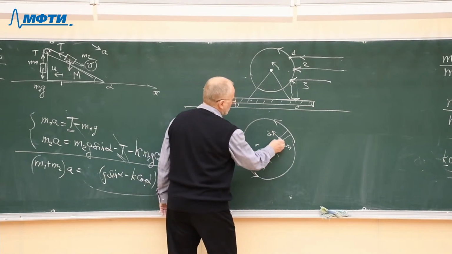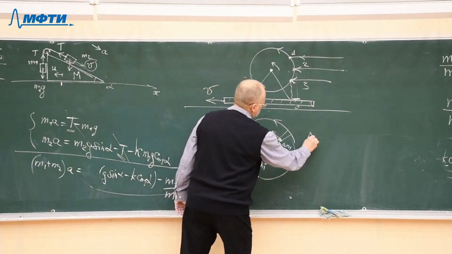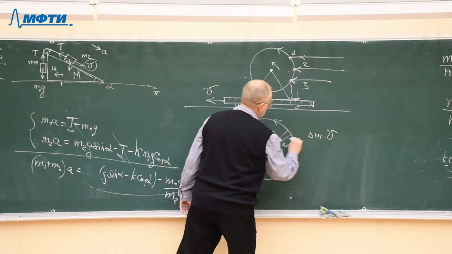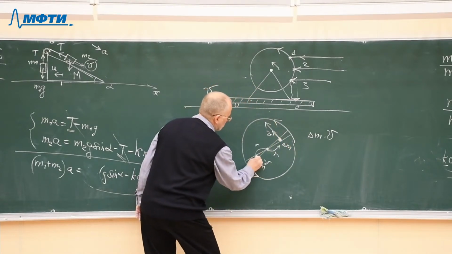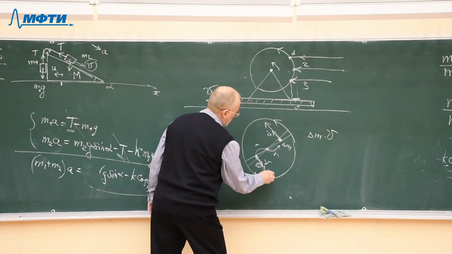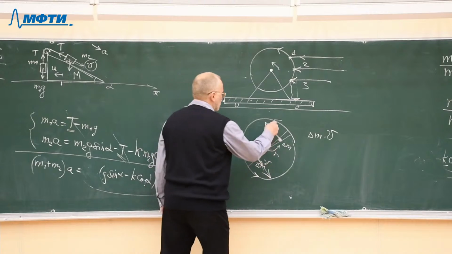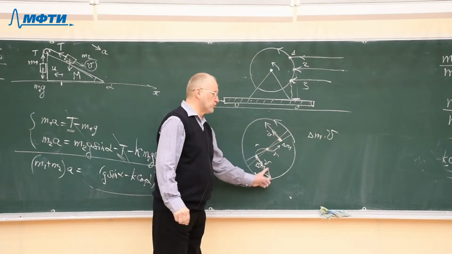So the momentum of this material particle will be delta m times v, and it will be directed here. And the momentum of this particle will have opposite direction, but equal in magnitude. So these two vectors added together give you 0.